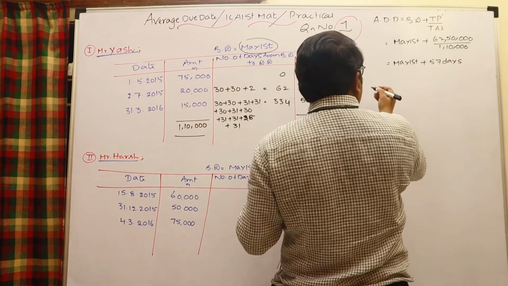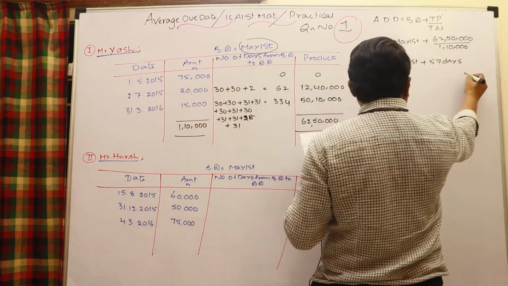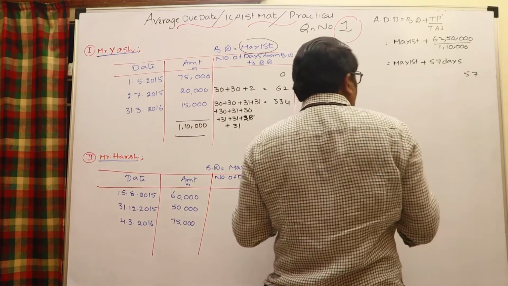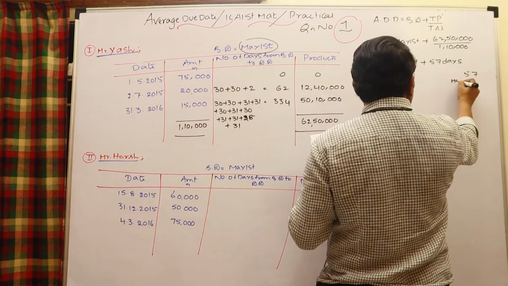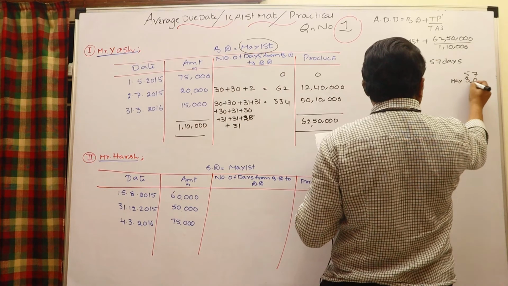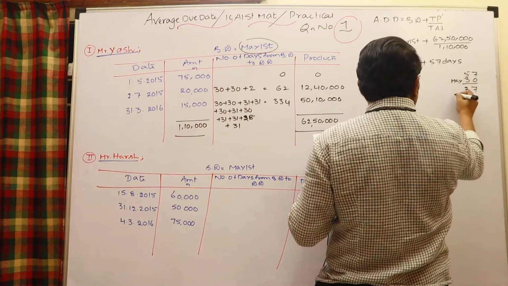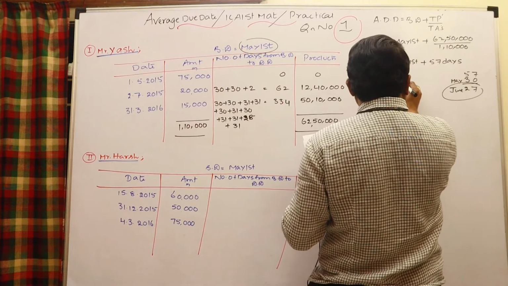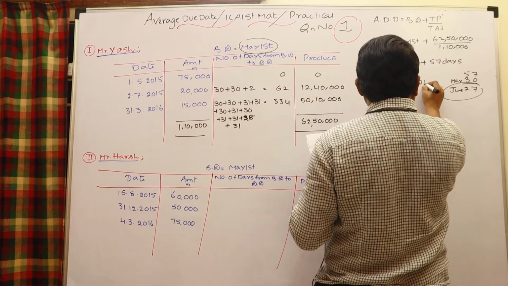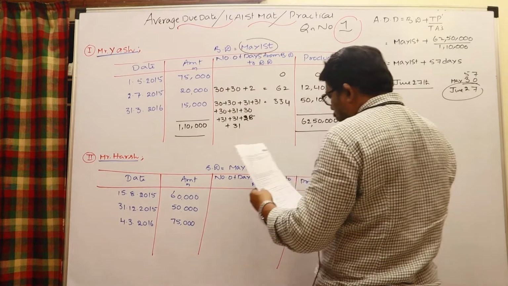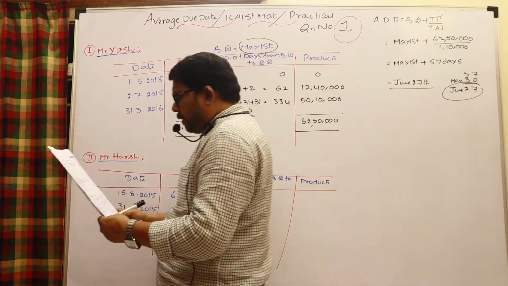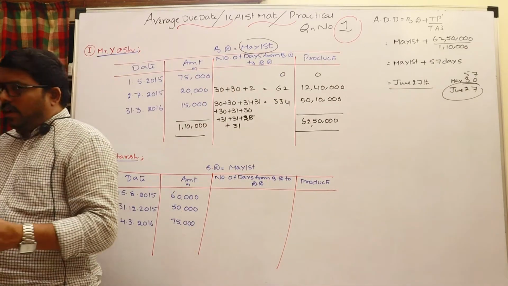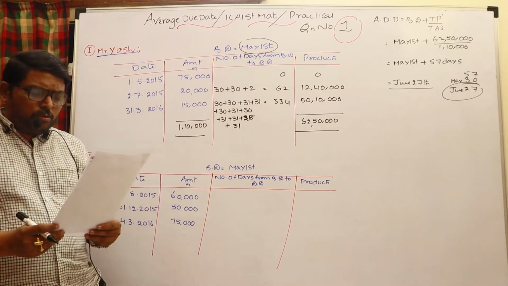57 days are to be added to May 1st. In May, how many days can we add? Still 30 days we can add, so the remaining 27 fall in June. June 27 is the average due date. Right, June 27th is the average due date. The payment should be made on that date, otherwise they have to pay interest.